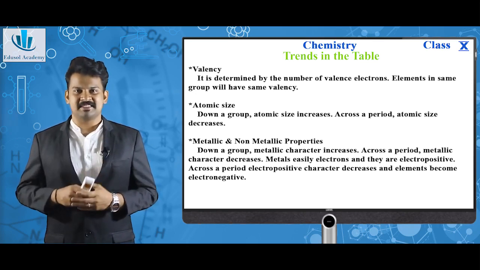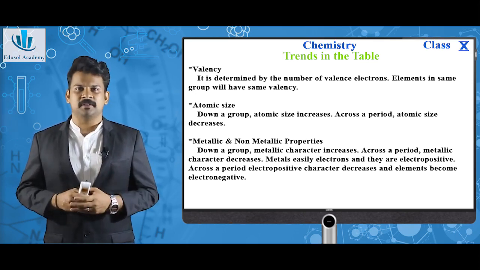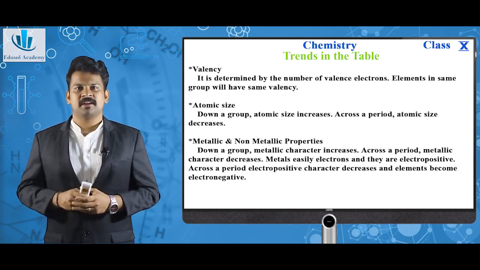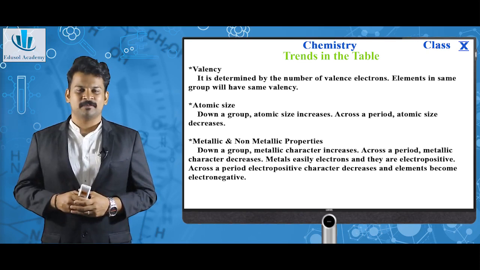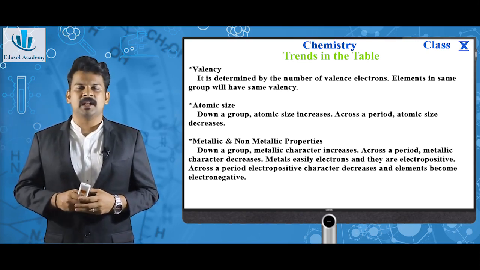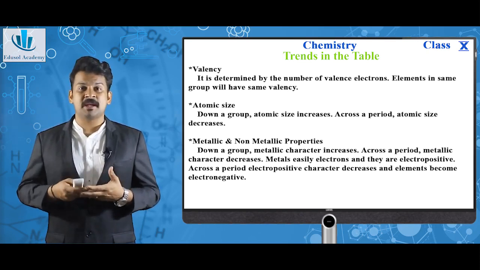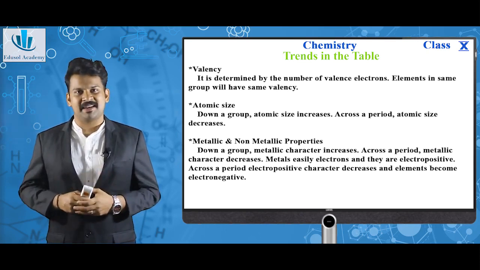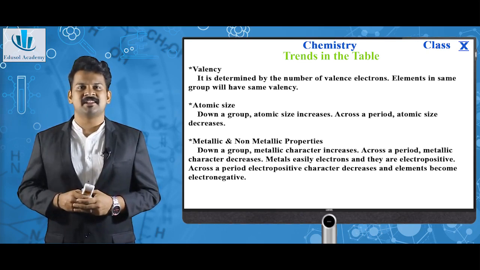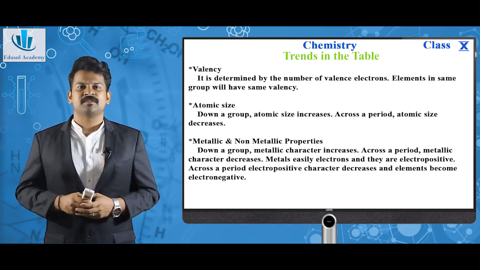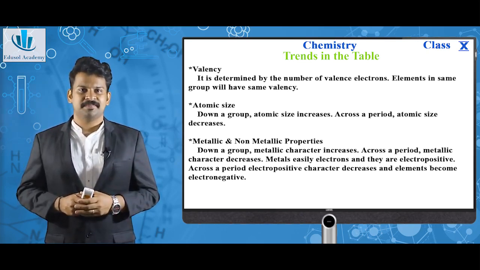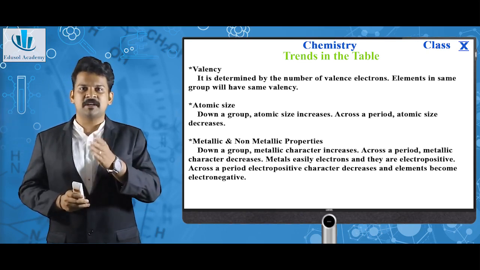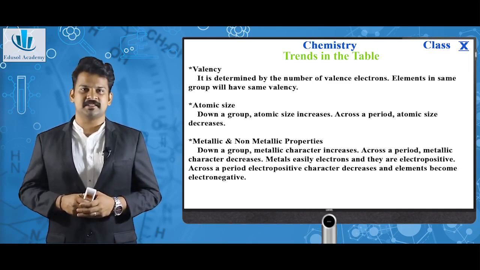So this is valency. In a periodic table, as you just saw, the elements in the same group have the same valency. Why? Because elements in the same group have the same number of valence electrons and also their gaining or losing capacity is the same, which results in the same valency. Next one, atomic size. Down the group, atomic size increases. Across a period, atomic size decreases.